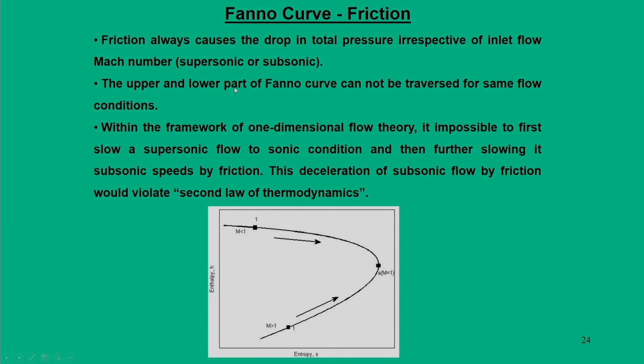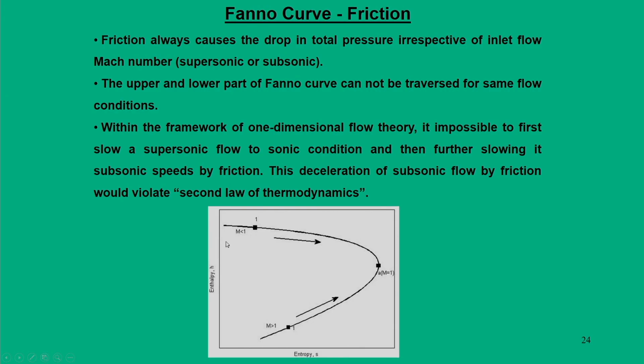The upper part and lower part of the Fano curve cannot be traversed back for the same flow conditions. It is important to note here that the friction process is always an irreversible process. This is not like what we did for heating and cooling in the case of the heat transfer process.